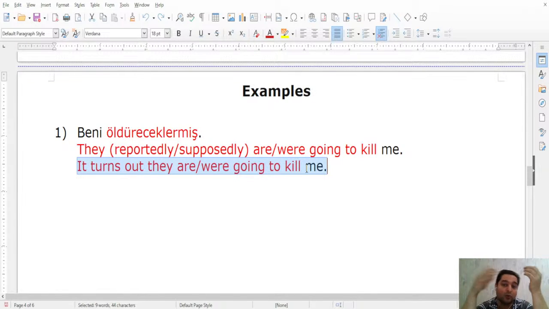It turns out they are going to kill me. So you can use this tense in Turkish to mean the present condition, even if it was something in the past, okay? It can also be an action in the past, which can really mean we're going to kill. Okay, we're going to kill is still possible here. It's okay to have that, but it also can mean what? Are going to kill me, or it turns out they are going to kill me.